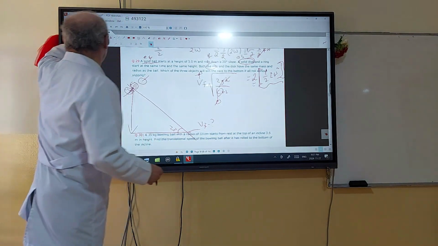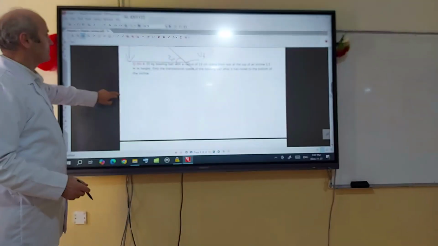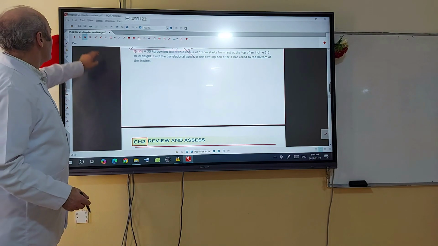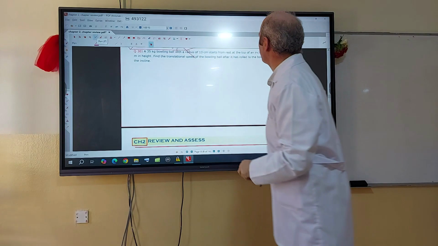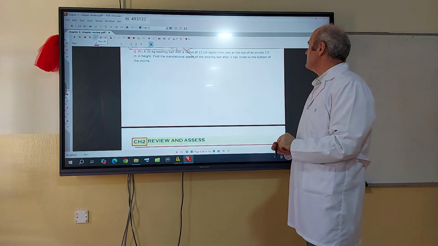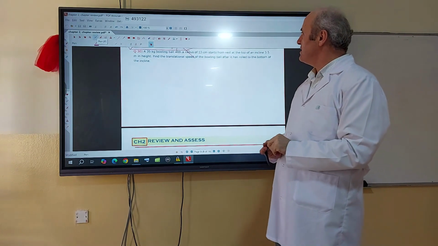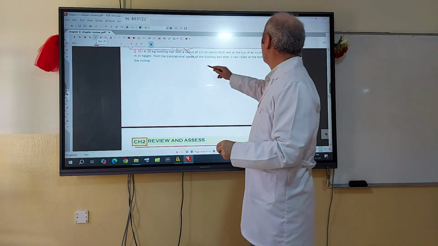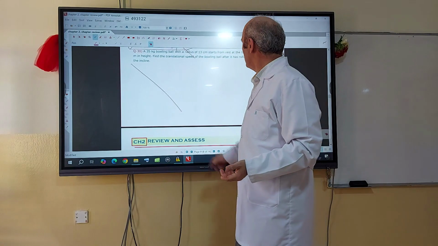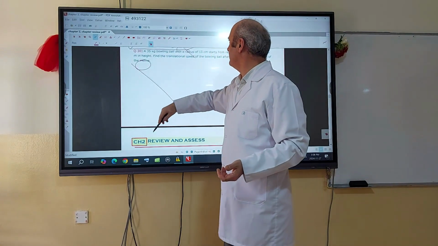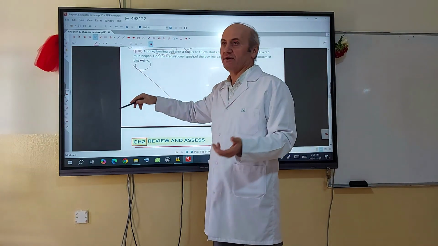And question number 30. A 35-kilogram bowling ball with a radius of 30 centimeters starts from rest at the top of an incline, 3.5 meters in height. Find the translational speed of the ball. It's the same question. Again, an inclined plane. It starts from rest again. It's a bowling ball, so it is a solid sphere.